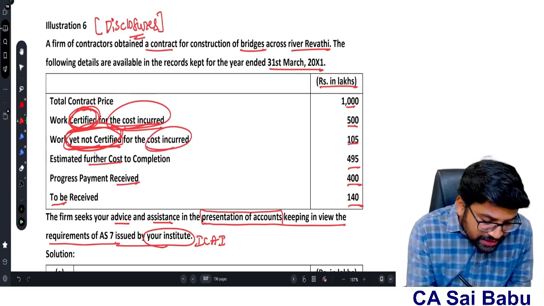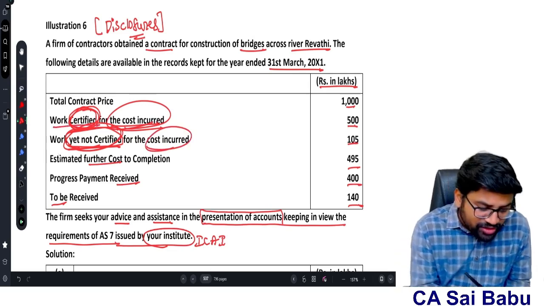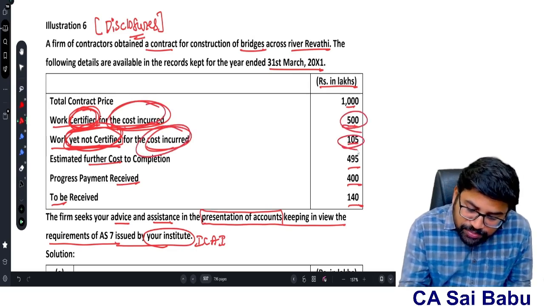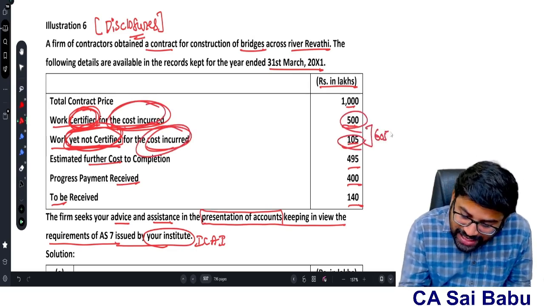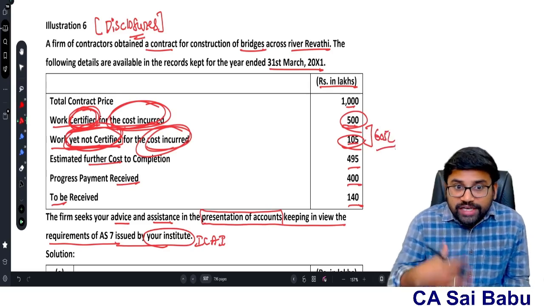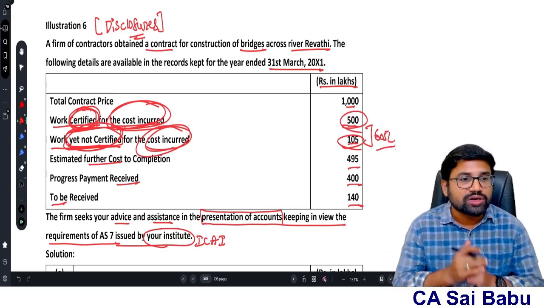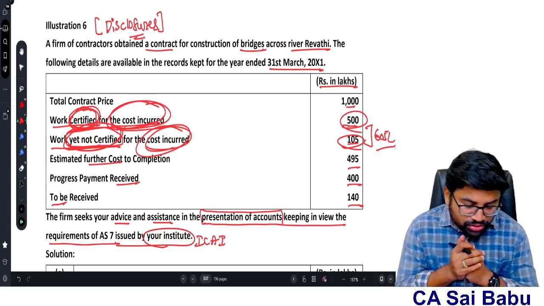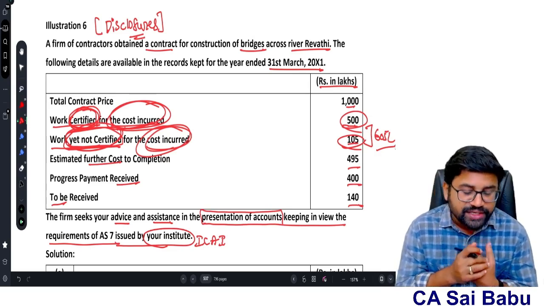See, whether the work is certified or not certified, sir, the cost is already incurred. That is 500 plus 105, total 605 lakhs cost incurred. So from the contractor's point of view, 605 lakhs cost was already incurred. Please understand that. Okay. Now tell me what kind of presentations you make.